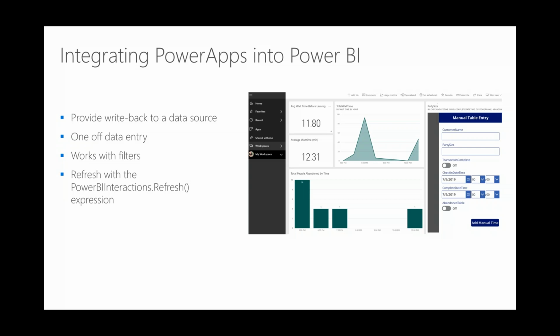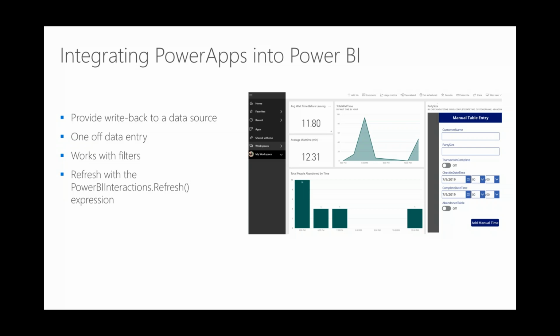Now, one of the key things you want to look at as well, they just released this, I think around the February timeframe, is whenever you enter data into Power Apps inside of a Power BI report, you want to put an extra line of code into your Power Apps. It's PowerBIIntegration.Refresh.